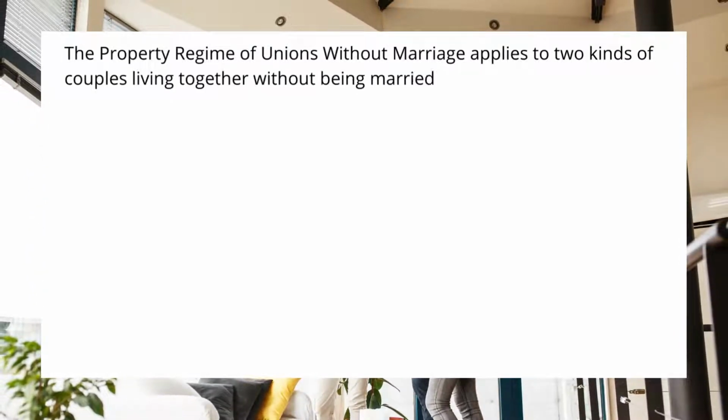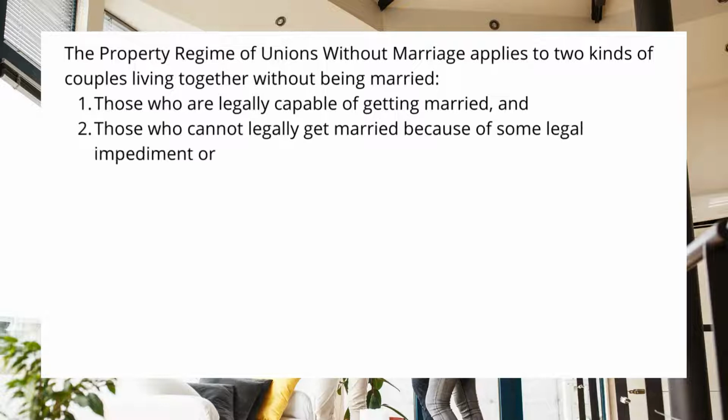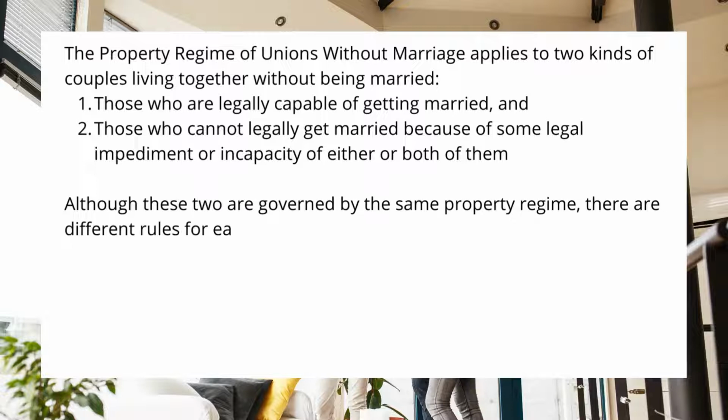The property regime of unions without marriage applies to 2 kinds of couples living together without being married. 1. Those who are legally capable of getting married, and 2. Those who cannot legally get married because of some legal impediment or incapacity of either or both of them. Although these 2 are governed by the same property regime, there are different rules for each one of them.